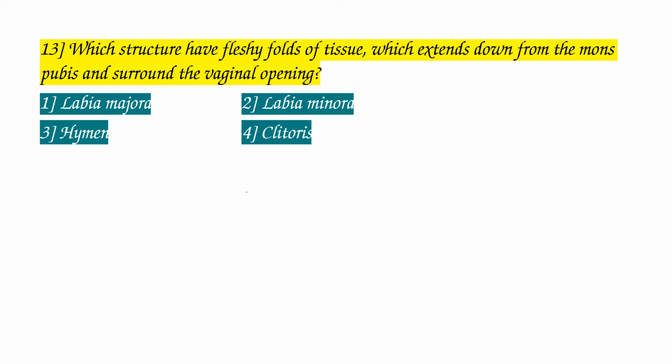Now, as per the question, the structure that has fleshy folds of tissue, extends down from the mons pubis and surrounds the vaginal opening is labia majora. Option 1 is correct.